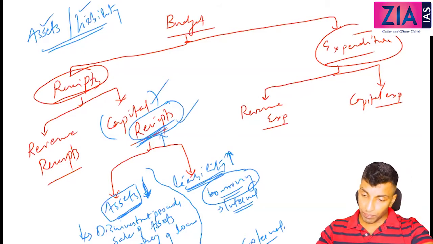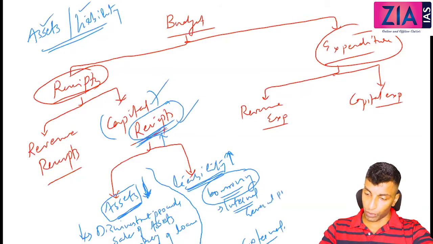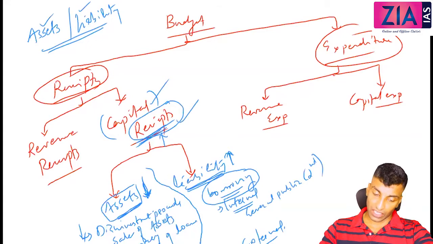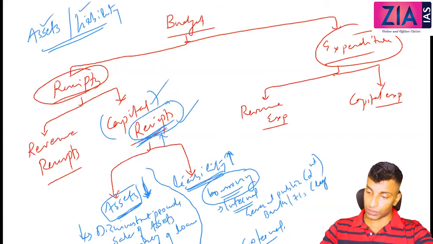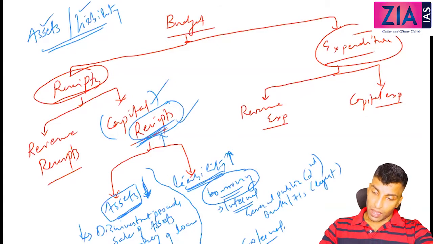Now what is internal? Internal means from the general public, right? Government can borrow from the general public. So this is actually the second highest borrowing, okay? And then government can borrow from banks, financial institutions. So this is basically the largest source. Or government can borrow from RBI.